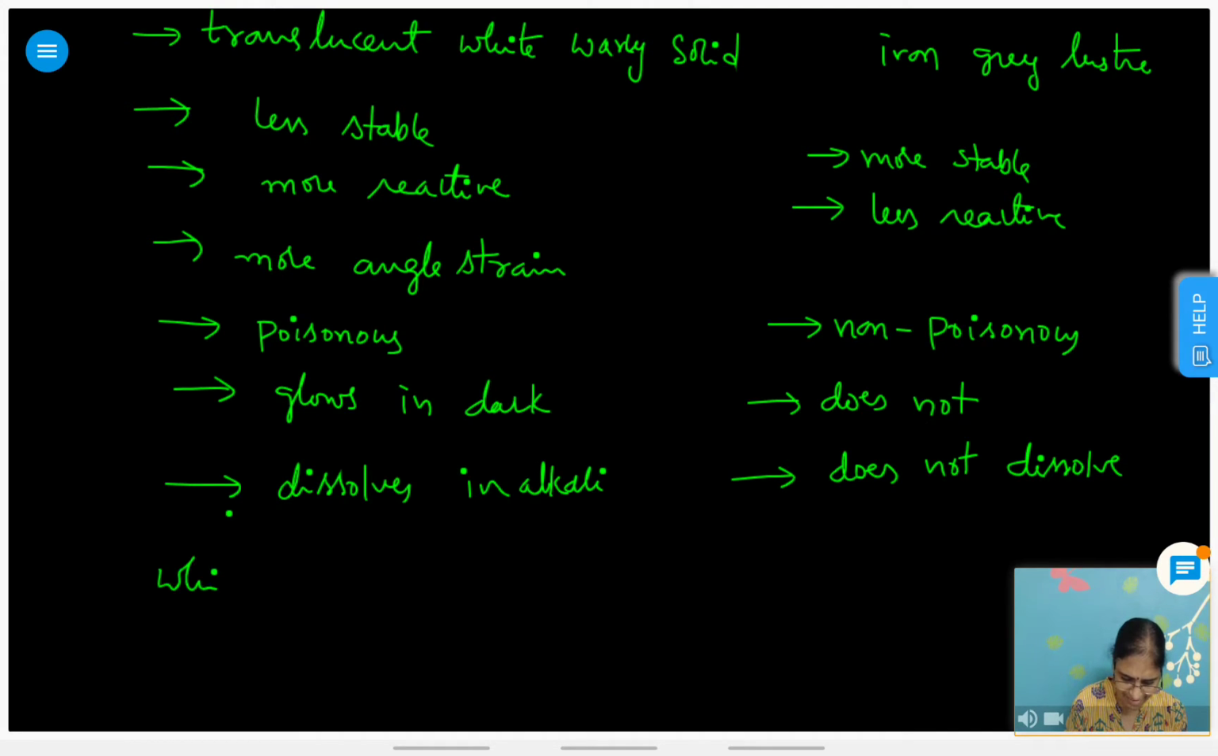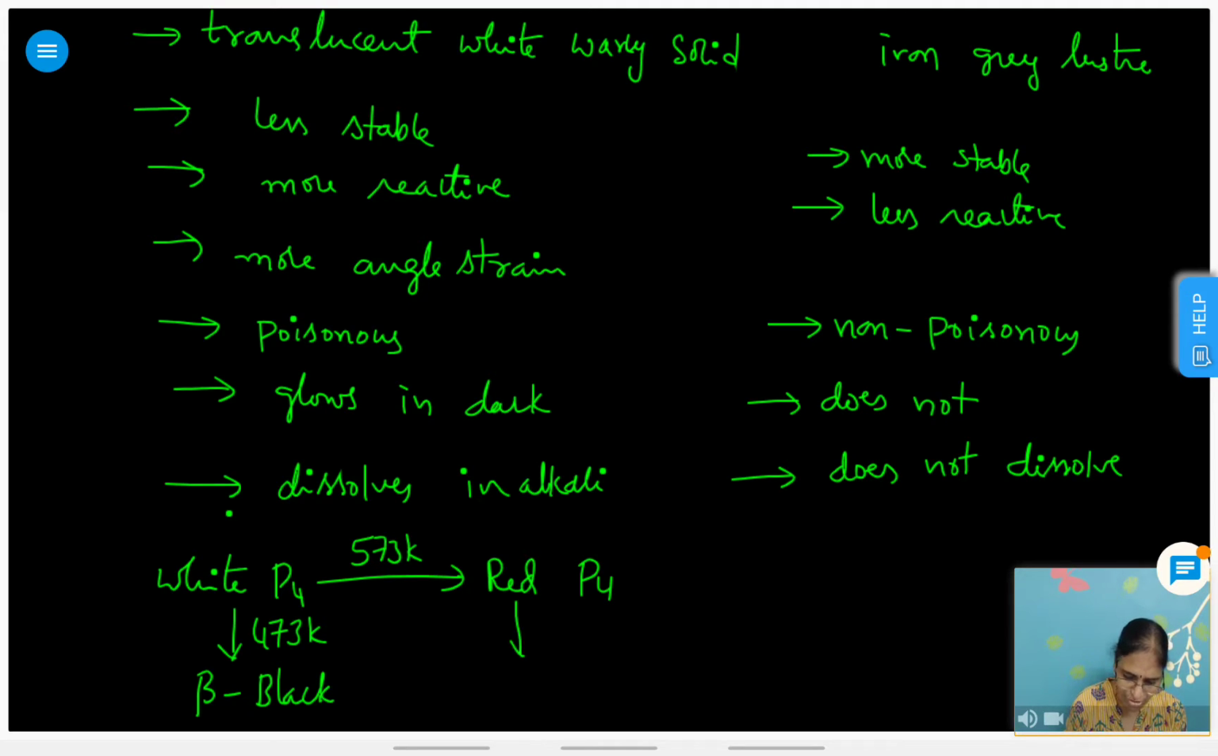So white phosphorus on heating to 573 Kelvin gives rise to red phosphorus, right? And this on heating to 473 Kelvin gives beta black phosphorus. Red phosphorus on heating to 803 Kelvin gives rise to alpha black phosphorus. So these are the different forms of phosphorus. I hope you are clear with this, right?